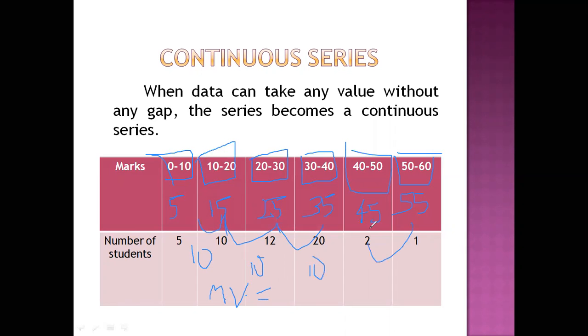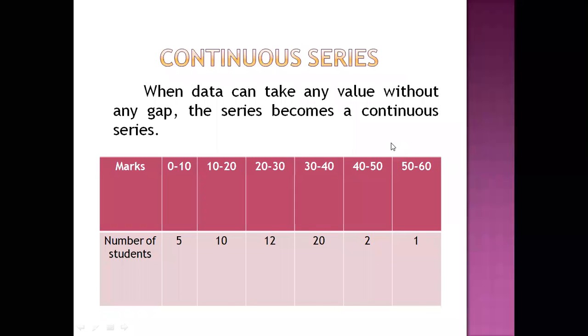So like this, you can see the successive mid values difference 10 is equal to one class's highest value minus one class's lowest value. See, in the 0 to 10 class, we have seen upper limit minus lower limit, that is the class interval. So class interval 10 is equal to the successive mid values difference. So you can observe it like that also.